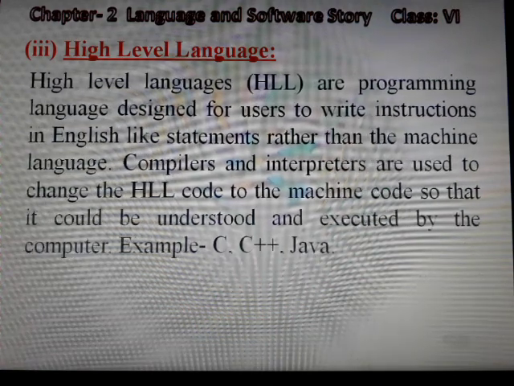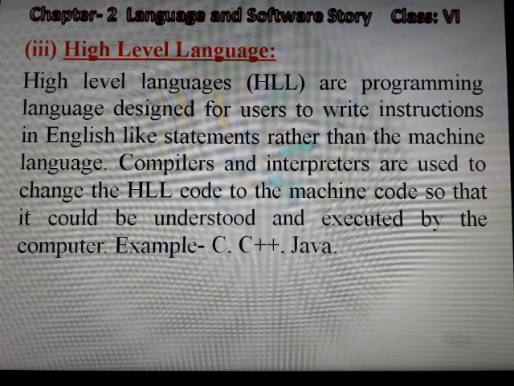High level language. High level languages are programming languages designed for users to write instructions in English-like statements rather than the machine language. Compilers and interpreters are used to change the high-level language code to the machine code so that it could be understood and executed by the computer. Example: C, C++, Java.